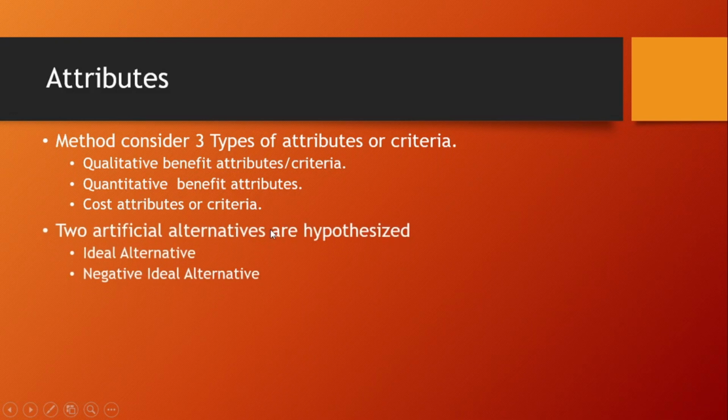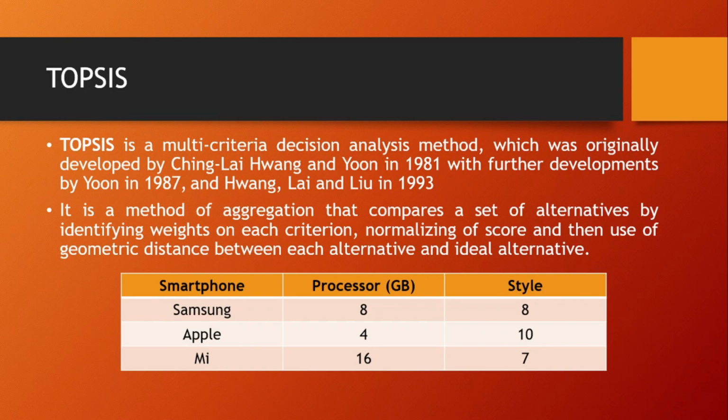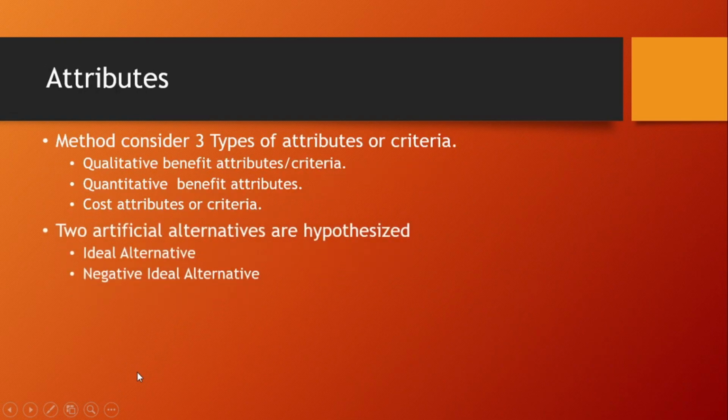There we will use two alternatives. First is the ideal alternative and the second one is the negative ideal alternative. The ideal alternative we have already discussed in the previous slide. The negative ideal solution is the alternative that has all the negative values, meaning the lowest values among these. So for example, here the ideal is the one having 16 GB RAM and a style rating of 10, and the negative ideal is 4 GB processor and a style rating of 7. So this is the ideal and the negative ideal.